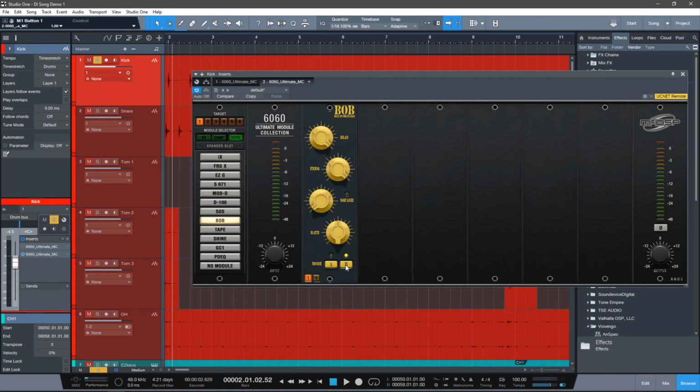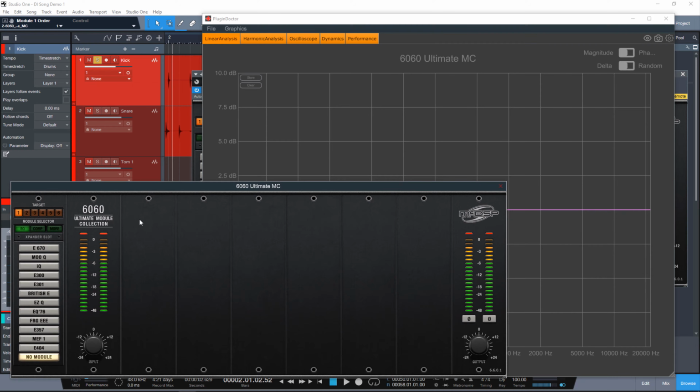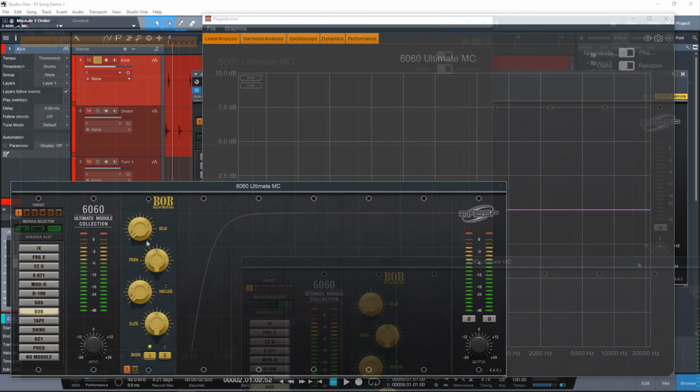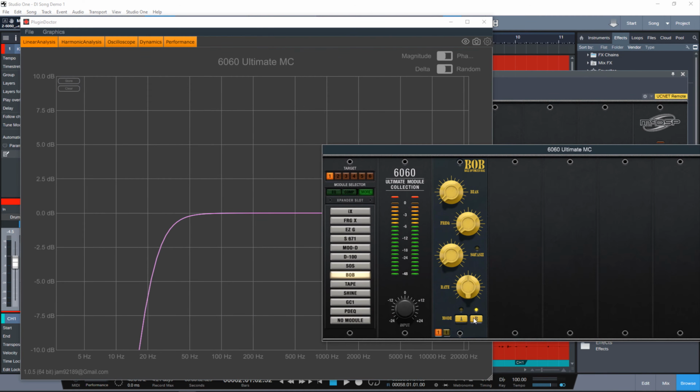Now we have two different modes, A and B, and this is pretty cool because A and B sound completely different. Now, really quickly before we get started in the actual tutorial section, I want to show you what exactly Bob does. So I'm going to be switching to Plugin Doctor, and this is going to show us what Bob is actually doing. So we're going to select Bob right here, and as you see on the chart, it automatically is rolling off some frequencies. This will change depending on where you set the frequency selection knob, but you will notice that it does do a roll-off. Changing the mode will actually change how wide it is, and you'll notice how B is much wider and goes far beyond the set frequency.